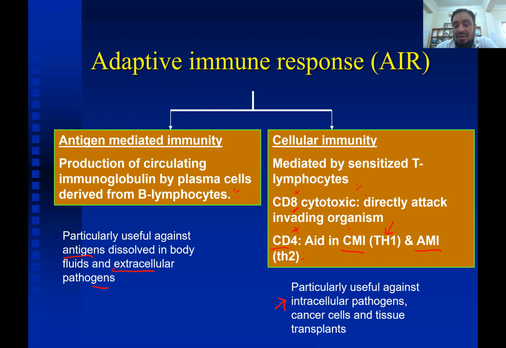Okay, like tuberculosis, like leprosy, or organisms which can go inside the cells, also cancer cells and tissue transplants. The main role is played by cellular immunity.